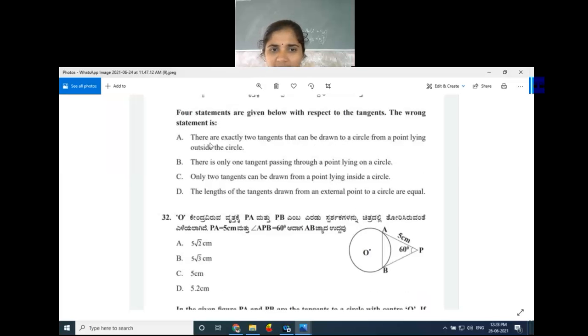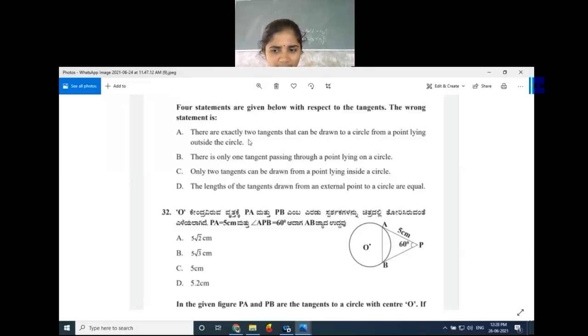There are exactly two tangents that can be drawn to a circle from a point lying outside the circle. Yes, of course, it's a true statement. Option B: there is only one tangent passing through a point lying on a circle. Yes, of course, this is also a true statement only.